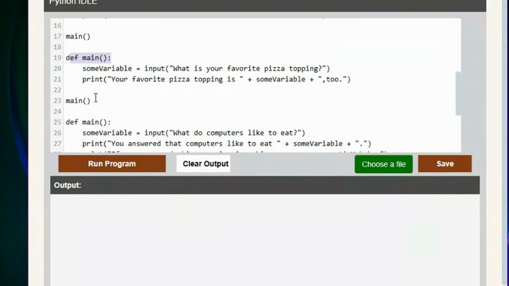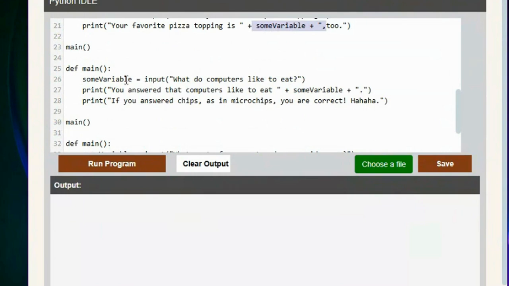Here's another main function and another. How many main functions? You're supposed to have one main function. You can have other functions that do other things, but one main function. Again, you call this some variable when it's the favorite pizza topping. Fave topping, maybe? That's not good variable naming. You do concatenation there. Another main statement, some variable again. What do computers like to eat?